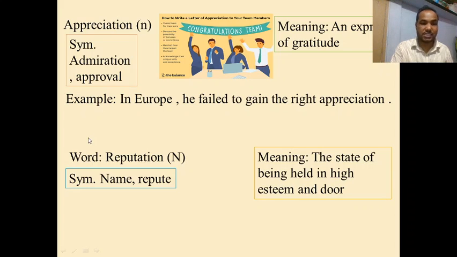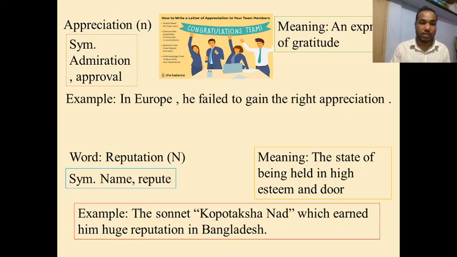And the next word is the last word from this passage, reputation. Reputation is also a noun, and as synonyms we can use name, repute. Let's see the sentence using the word reputation. The sonnet Kapotakya Nath, which earned him huge reputation in Bangladesh. That means fame and name. Let's see its meaning. The state of being held in high esteem and adored, that is reputation.